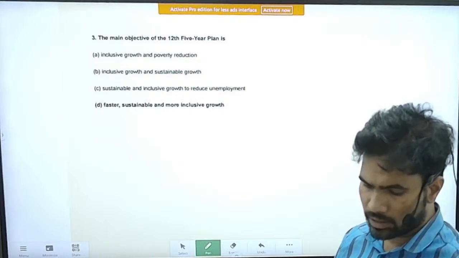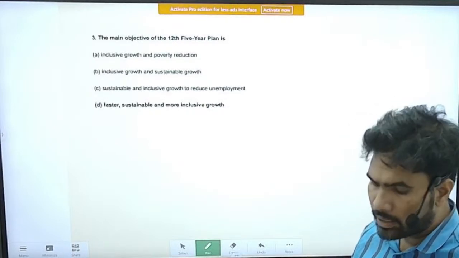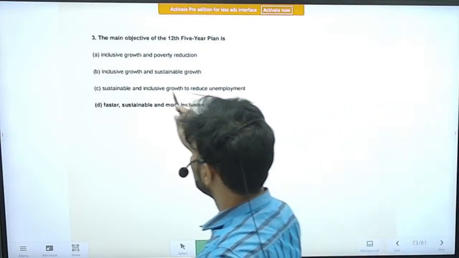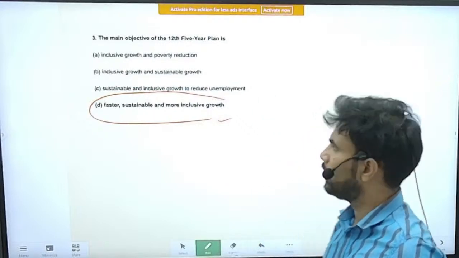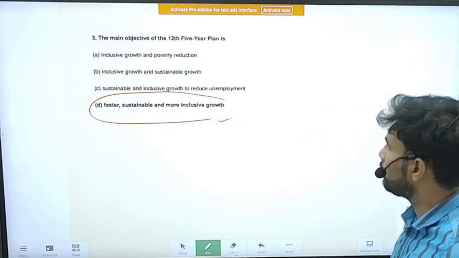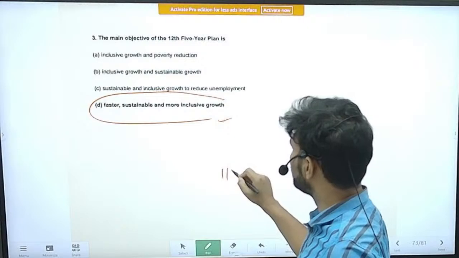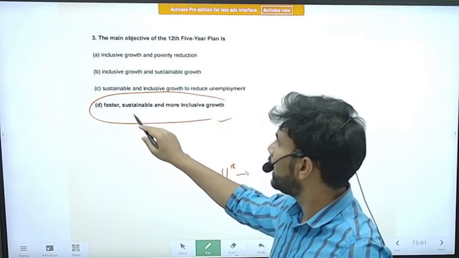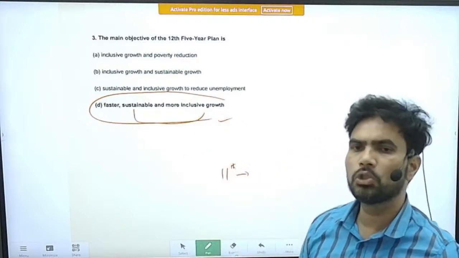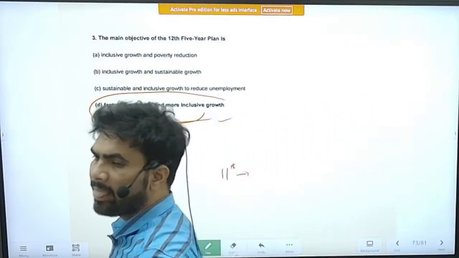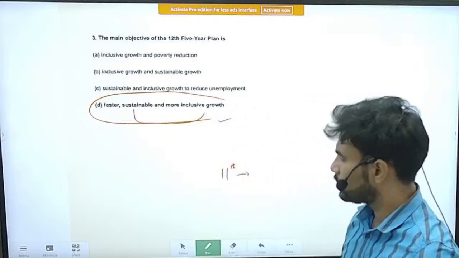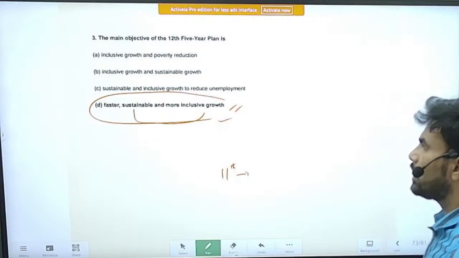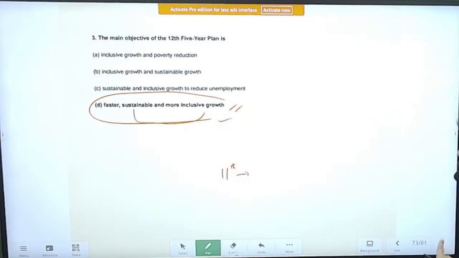Next is question number 3. The major objective of the 12th five-year plan is faster, sustainable and more inclusive growth. If you see the 11th plan, the major objective or slogan was sustainable and inclusive growth. That was the motto of the 11th plan. The motto of the 12th plan was faster, sustainable and more inclusive growth.